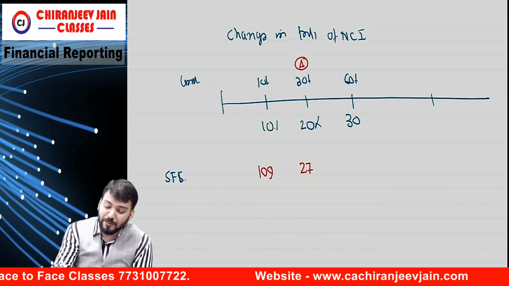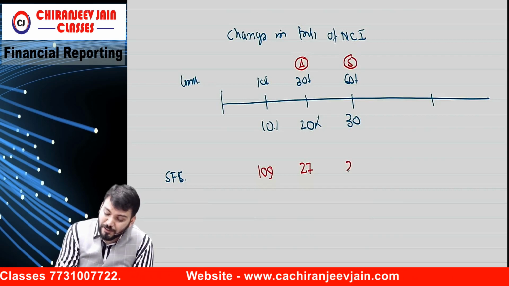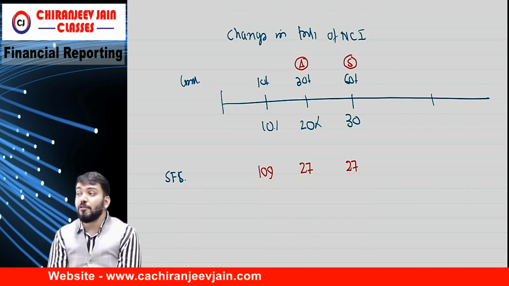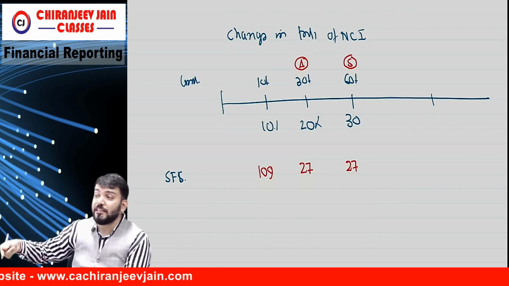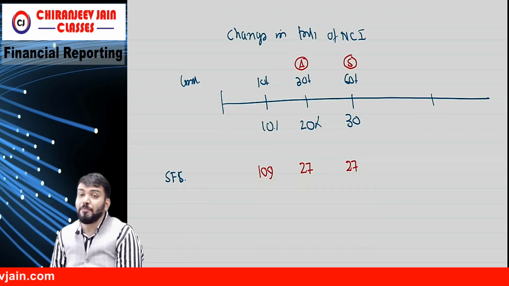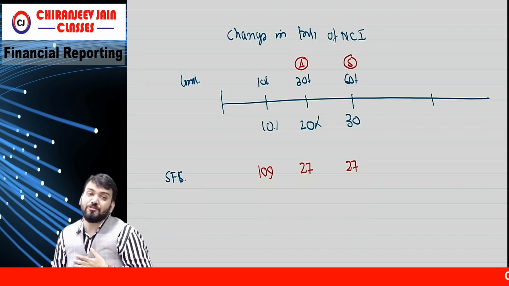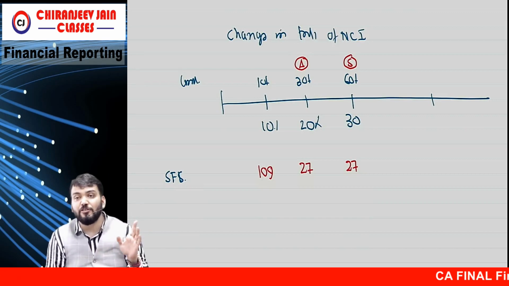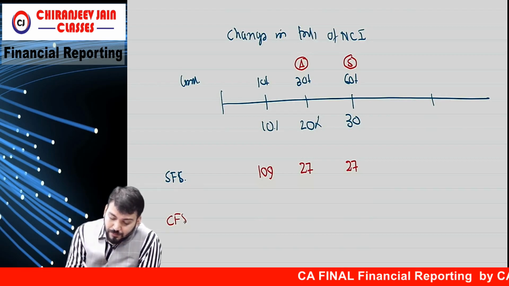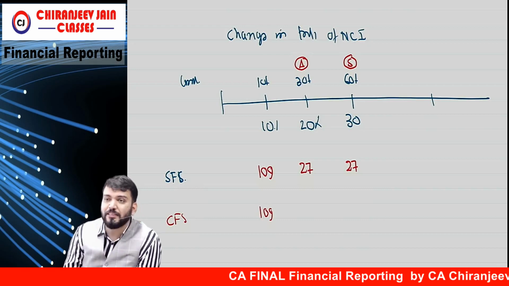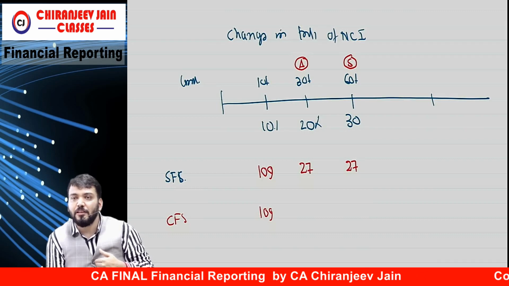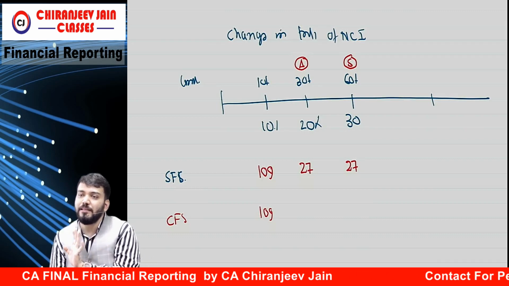Understood? Now here it becomes subsidiary. So in SFS once again Ind AS 27 is applicable. So for investment in associate and subsidiaries in separate financial statements, which Ind AS is applicable? 27. But for investment in another entity which is not an associate, subsidiary or joint venture, Ind AS 109 will be applicable. That we have done. In CFS, for this 109 is applicable. For example, we are holding 10% investment of another entity and I am preparing CFS only. So Ind AS 109 will be applicable.